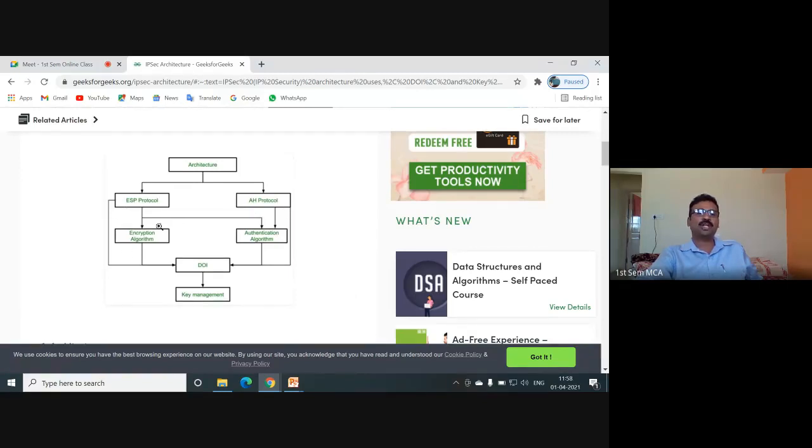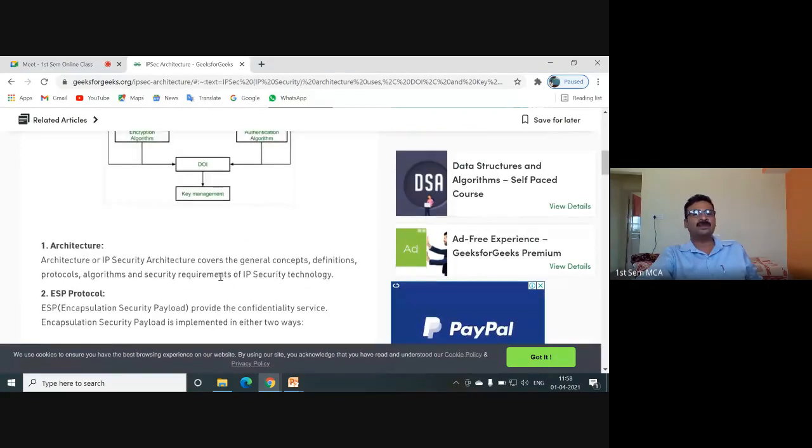Under ESP protocol, you are having encryption algorithm. Under AH protocol, you are having authentication algorithm, followed by domain of interpretation and then key management. So we write like this: architecture of IP security covers the general concepts, definitions, protocols, algorithms, and security requirements of IP security technology.